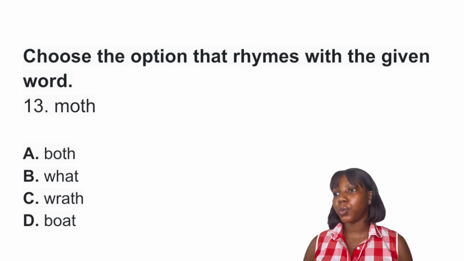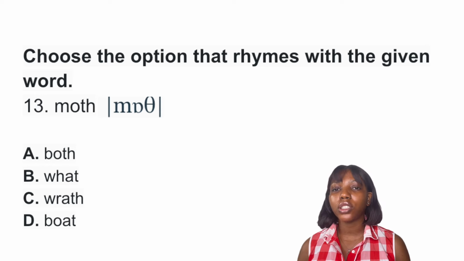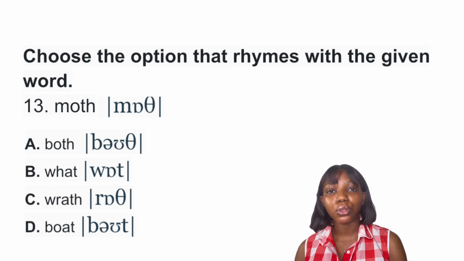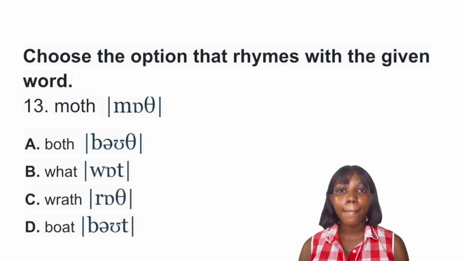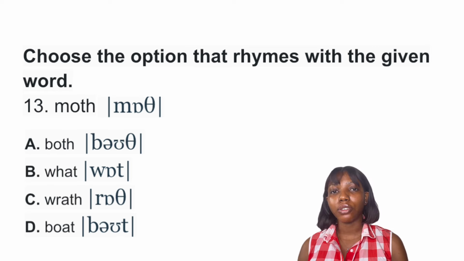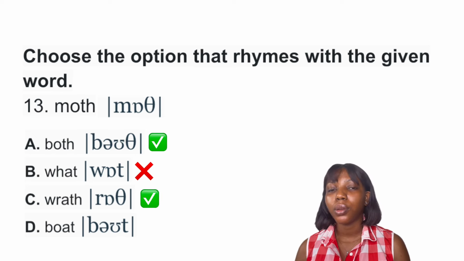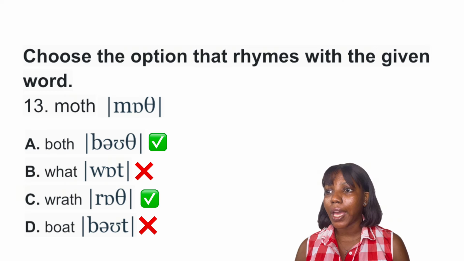Choose the option that rhymes with the given word. The word is moth. When solving rhyme questions, you start with the last sound. The second to the last is O, and the final sound is th in the word moth. In option A, the last sound is th, so yes, we are good to go. Option B, th, we eliminate. Option C also has th, so we are good to go with C. Then option D, th, we eliminate. So we are left with option A and C.